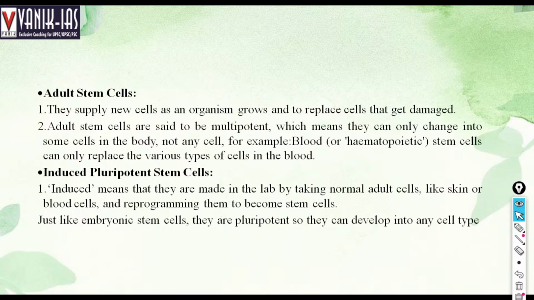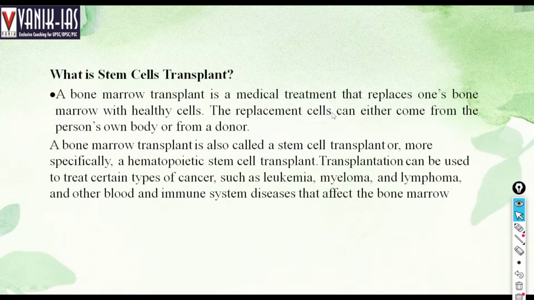Induced pluripotent cells. Induced means they are made in the lab by taking adult cells, like skin or blood cells, and reprogramming them to become stem cells. Induced pluripotent stem cells, just like embryonic stem cells, are pluripotent and can develop into any cell type. So induced pluripotent cells can become any cell type.